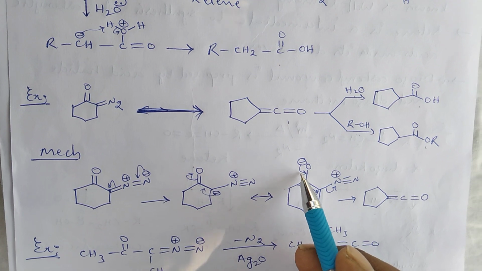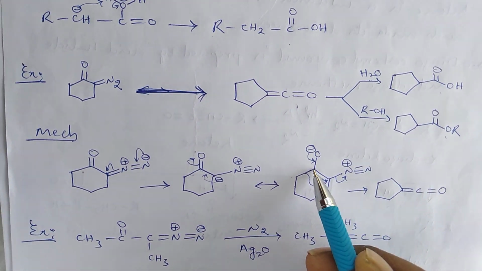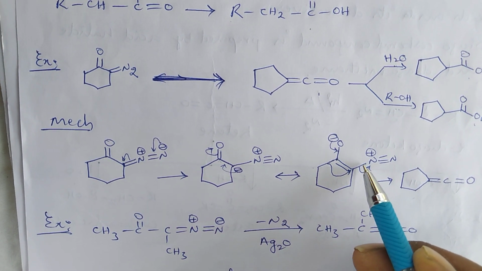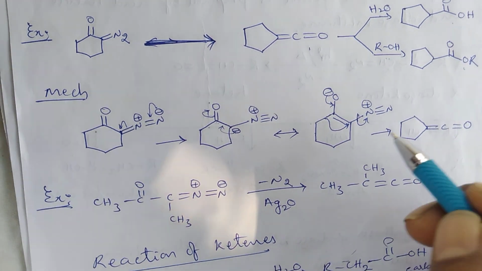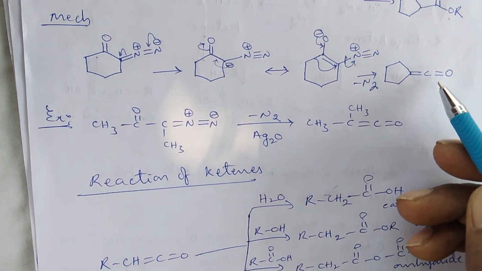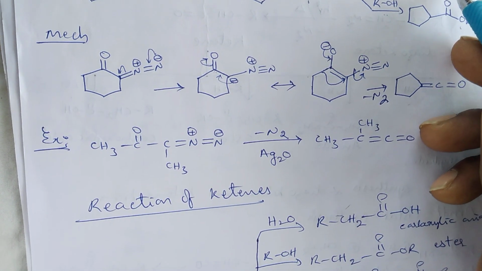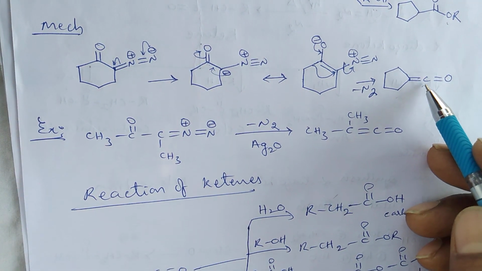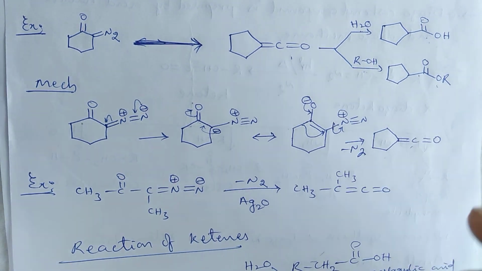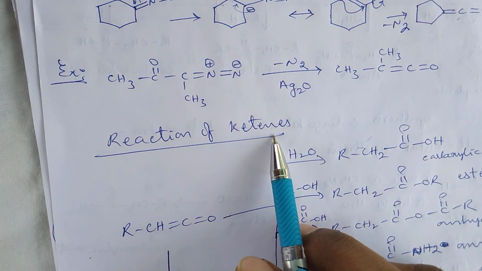By the rearrangement of this oxygen, bond fusion takes place between these two carbon centers and this bond pair electron shifts to this carbon. Alternatively, N2 gas is removed and ketene is produced. Okay. When this ketene undergoes hydrolysis, it produces a carboxylic acid, and if it reacts with alcohol, it produces esters. Okay. Next, reactions of ketenes.